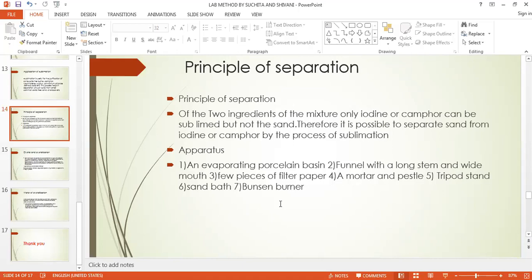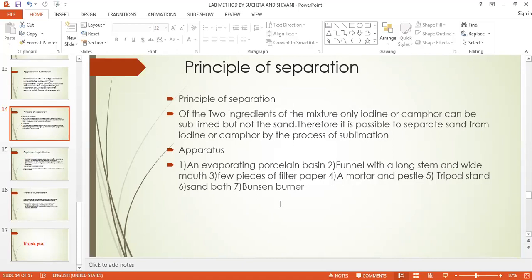तो वो जो वेपर्स रहेंगे, that vapors are of camphor or the iodine, और जो sand रहेगी it will remain in that petri dish. So in this way, after some time the sublimate will get separated from that sand and that funnel is taken out. आप उसको scrap करके वो crystals आप निकाल सकते हो,